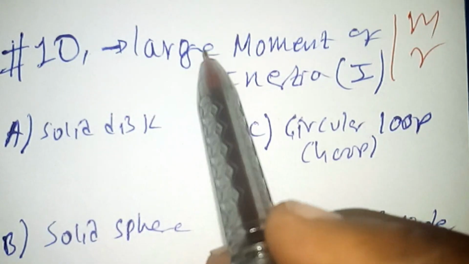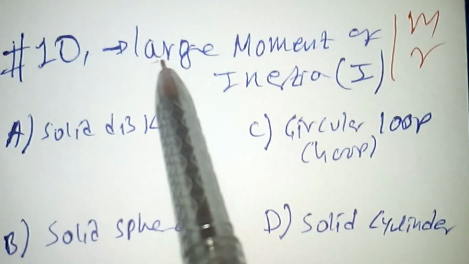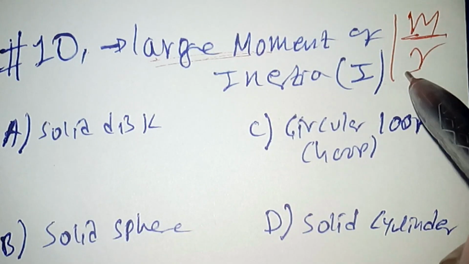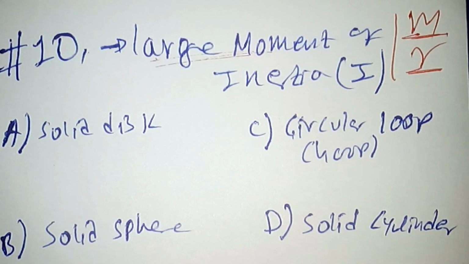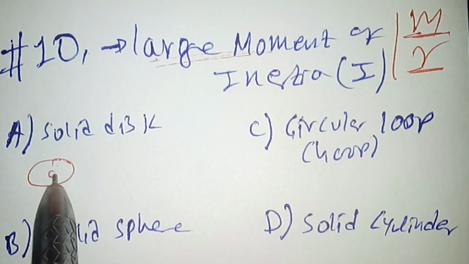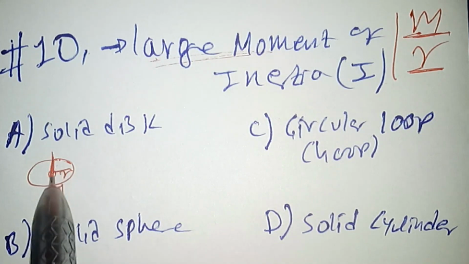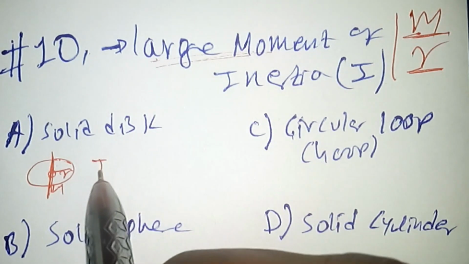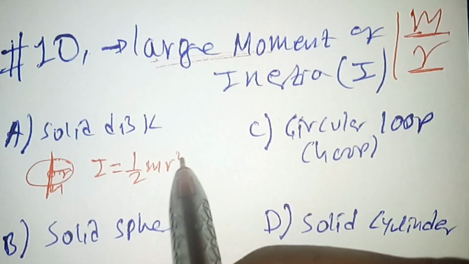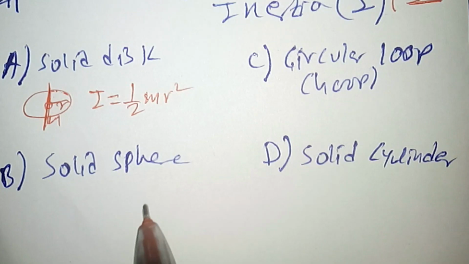Which one of the following objects has the largest moment of inertia, if all of them have the mass m and the radius r? A solid disk of radius r and mass m, when rotating about the center of mass, has a moment of inertia of a half of m r squared.